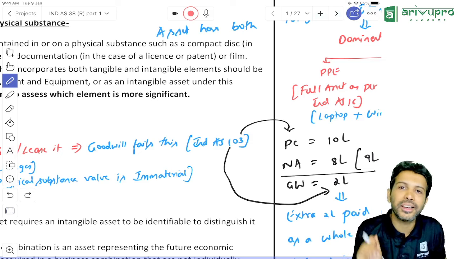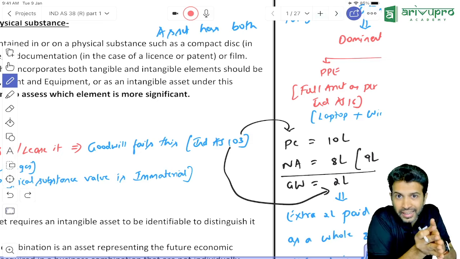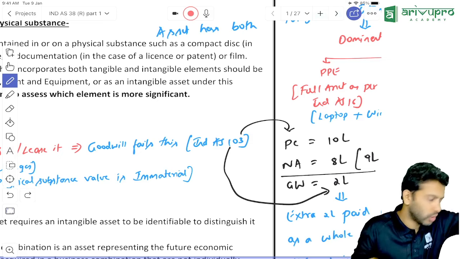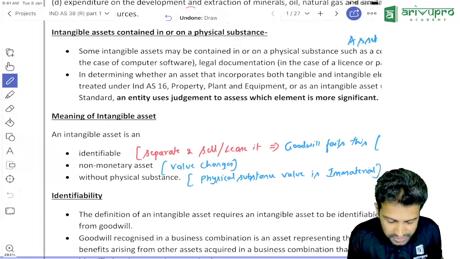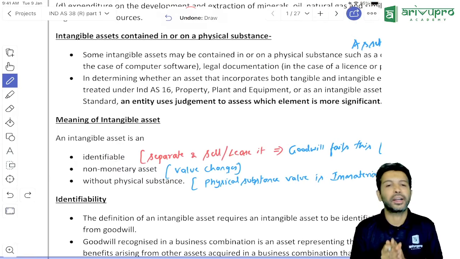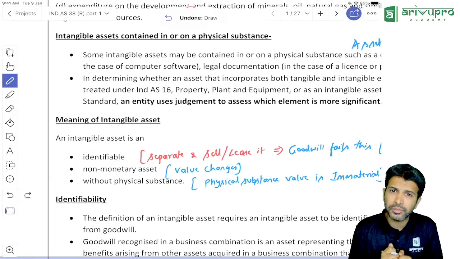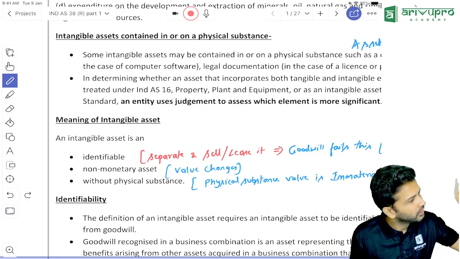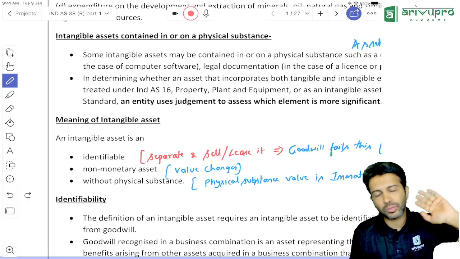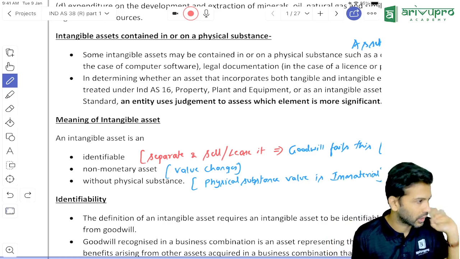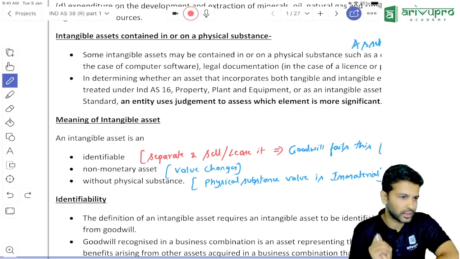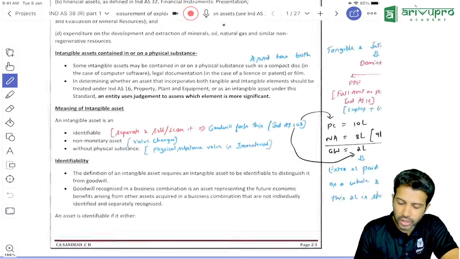When can you say it is identifiable? You should be able to separate it and sell it alone. Goodwill, can we sell it alone? No. That means goodwill will fail which criteria? Identifiable criteria. Hence, can you apply IND AS 38 for goodwill? No. Which standard will apply? IND AS 103. We will talk about IND AS 103 after 3 weeks or so. It will come. Big ticket topic. We will study that. So far, these things are clear.